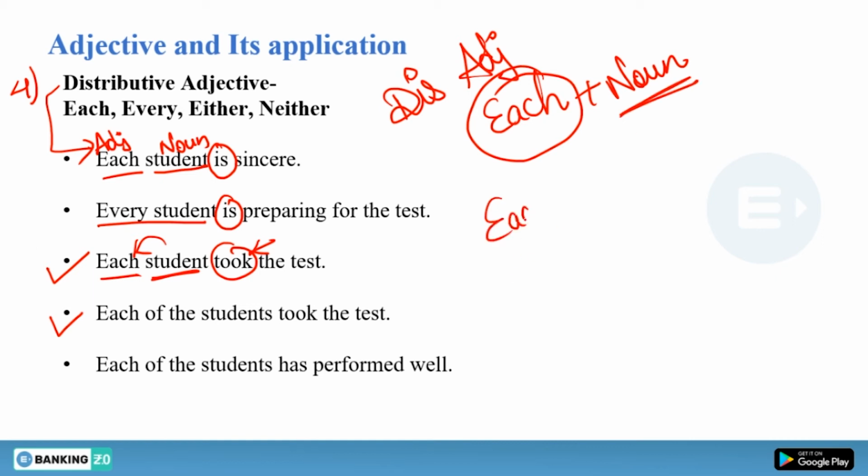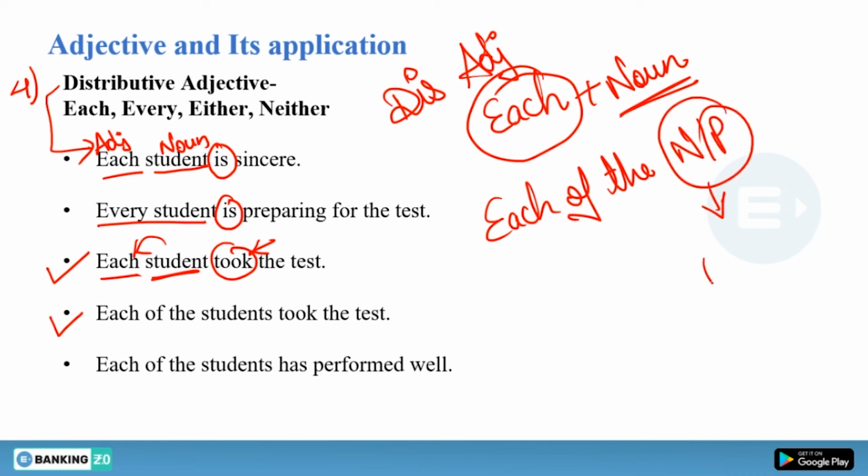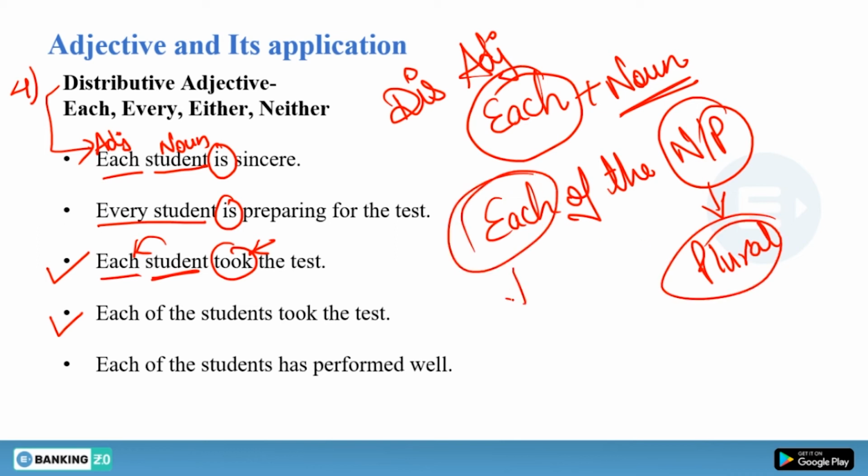But when you are using "each of the" and then a noun or pronoun in plural form, then in this case "each" is your subject and it functions as a pronoun. Now this is the subject of the statement.